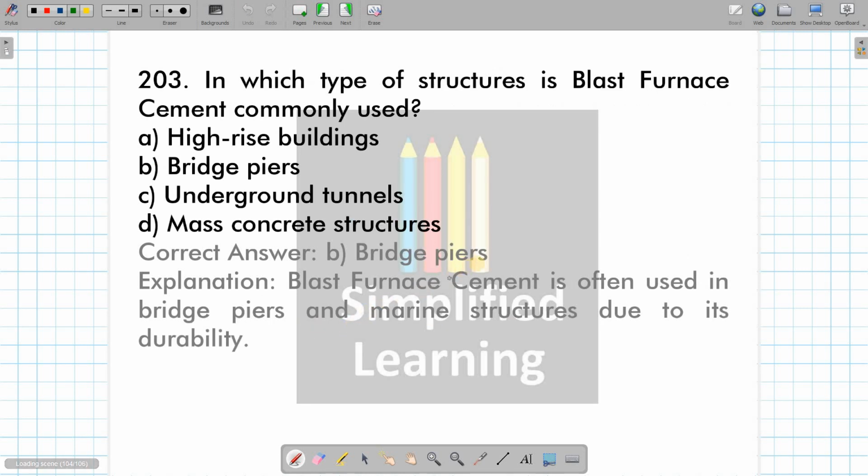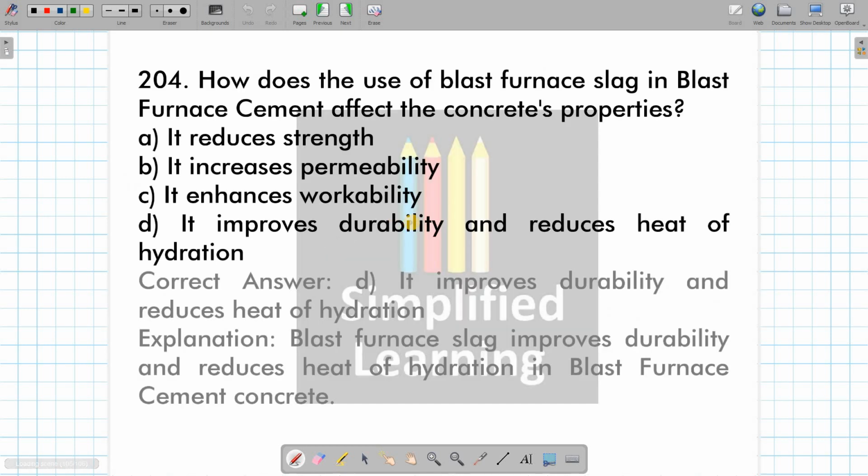In which type of structure are we going to use blast furnace cement? We are going to use it in bridge piers because of its durability and resistance to water corrosive elements, means whatever corrosive elements are present in water. And how does the use of blast furnace slag in blast furnace cement affect the concrete properties?